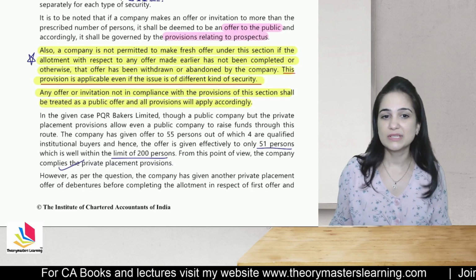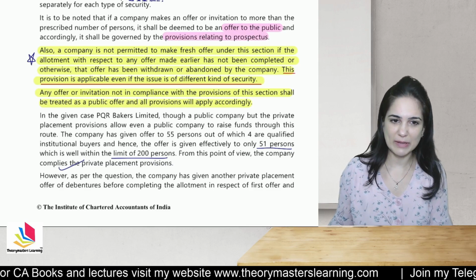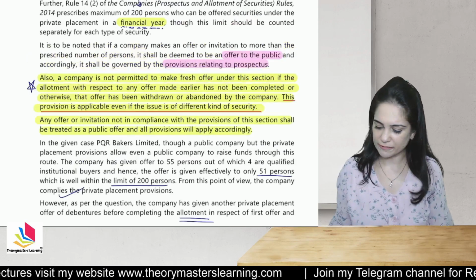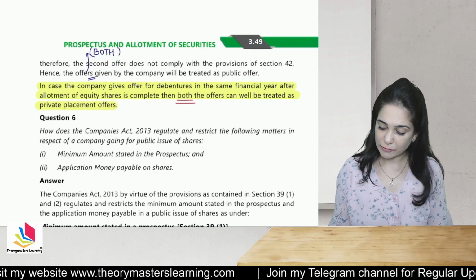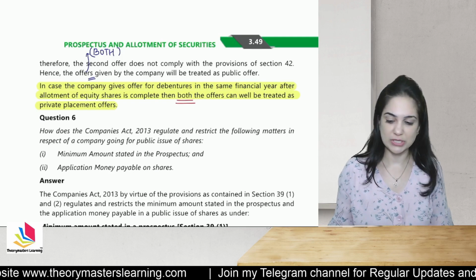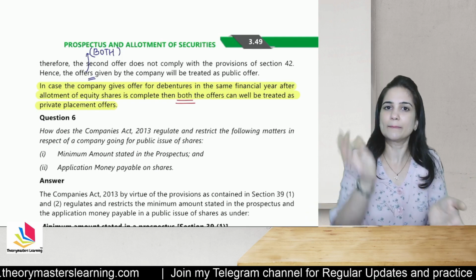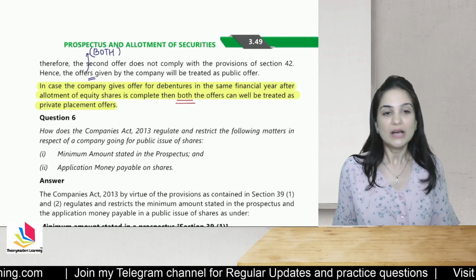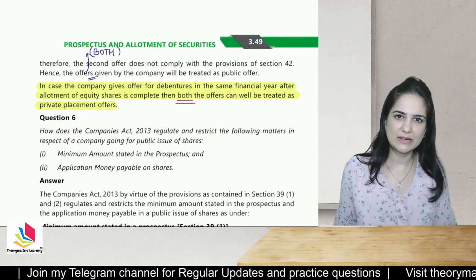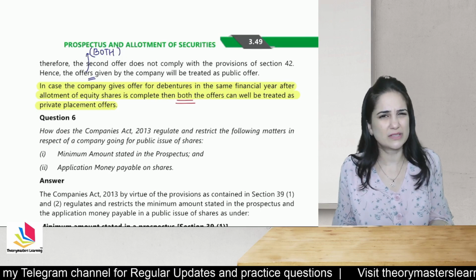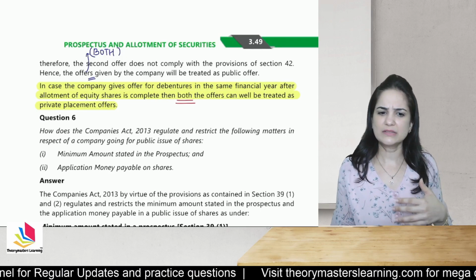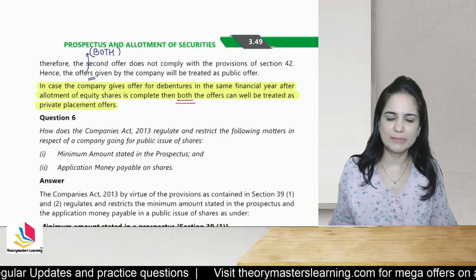But what about the second offer? They have given another private placement offer of debentures even before completing the allotment in respect of the first offer. Therefore, the second does not comply with the provisions. Now, one is complying, the other is not. Both will be considered as public offers. Now, students, you may think that the first offer is complying with the provisions. It is within the limits. So only the second offer should be treated as a public offer.